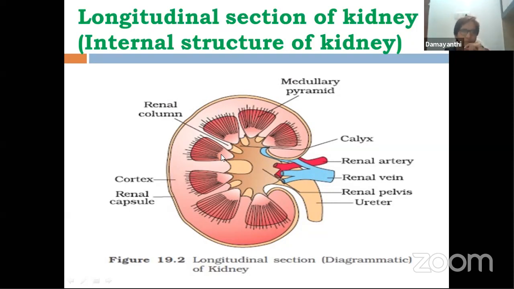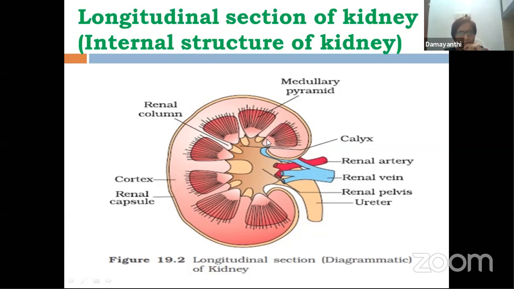Next, this inside region, which is not that dark when compared to cortex, we call medulla. Now, in the medullary region, there are certain conical masses present. These conical masses are called renal pyramids, or we can also call them medullary pyramids. These are all renal pyramids.